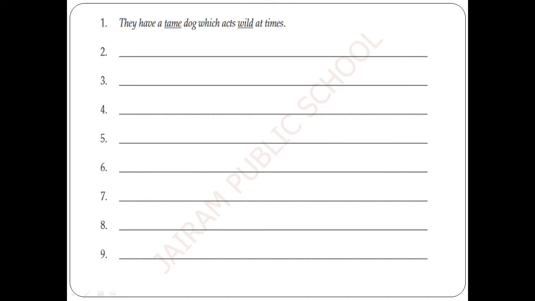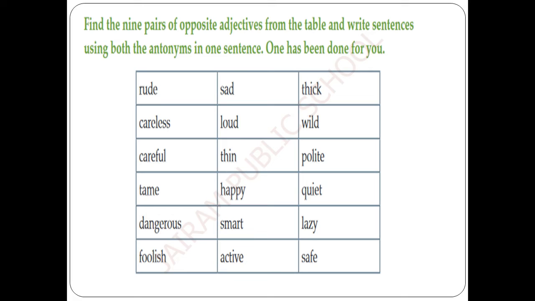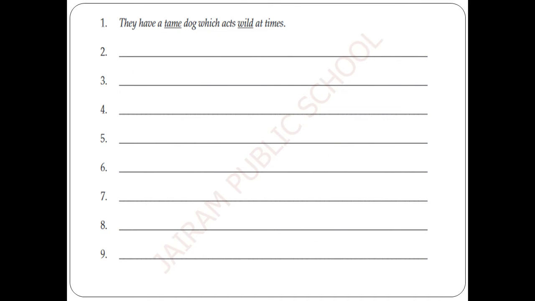You can also take adjectives from this box. For example, careful is an adjective, and for this word we have the antonym adjective, careless. Happy, what is the opposite word for happy? Sad. Loud, quiet. Lazy, active. Likewise, we are going to fill up the other blanks. Shall we? Join with me and do it now.